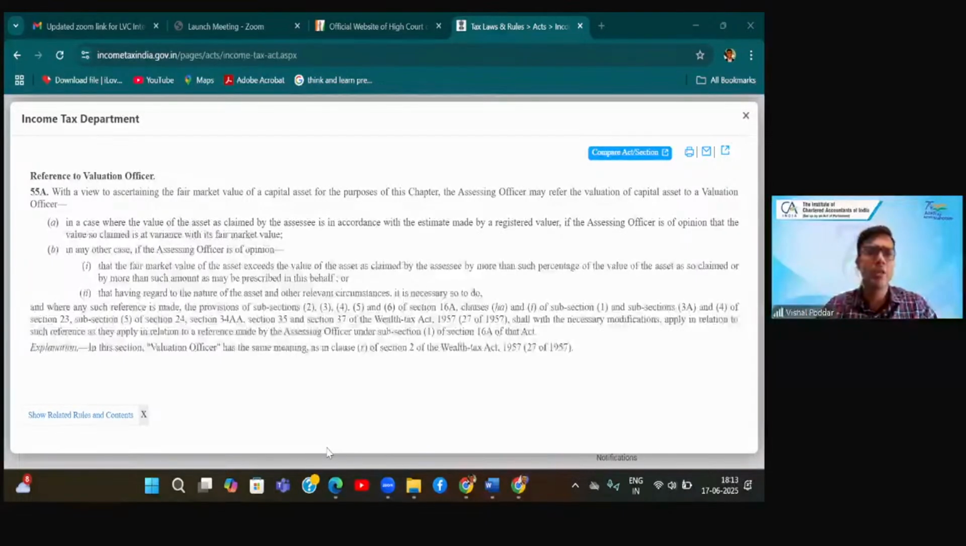So this section will apply in all those cases where the law has asked the value to be taken as fair market value. In all those cases, whatever value you have taken, which is now assumed to be the fair market value taken by you, the officer can refer the case to the valuation officer and get the value confirmed. Fine, Beta.